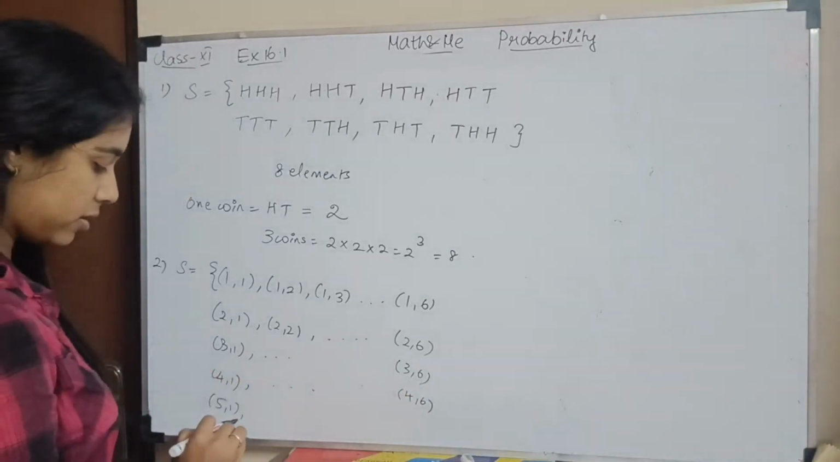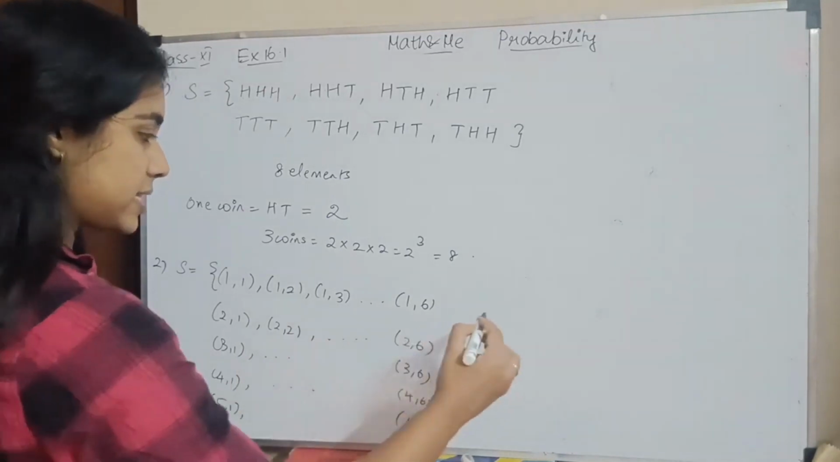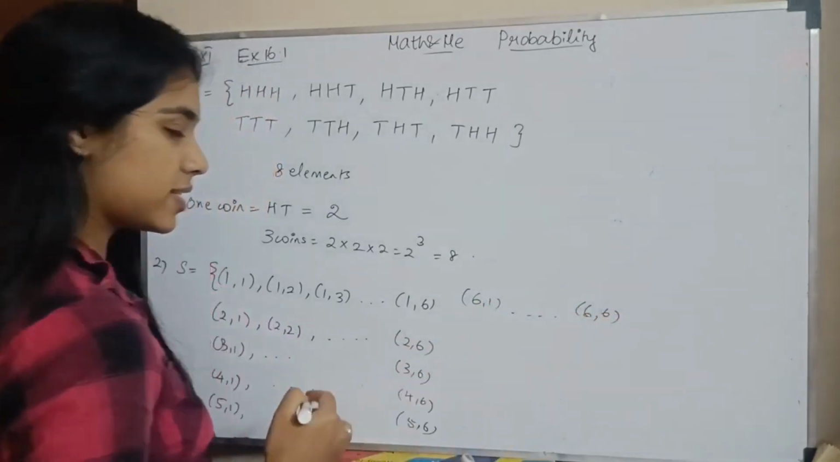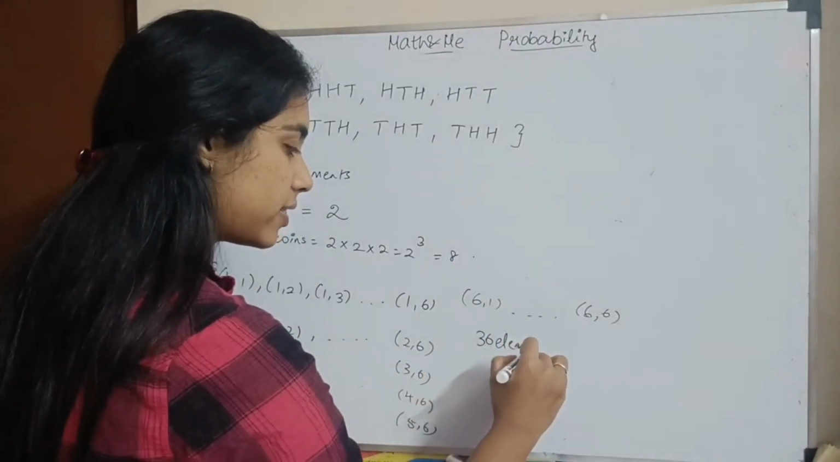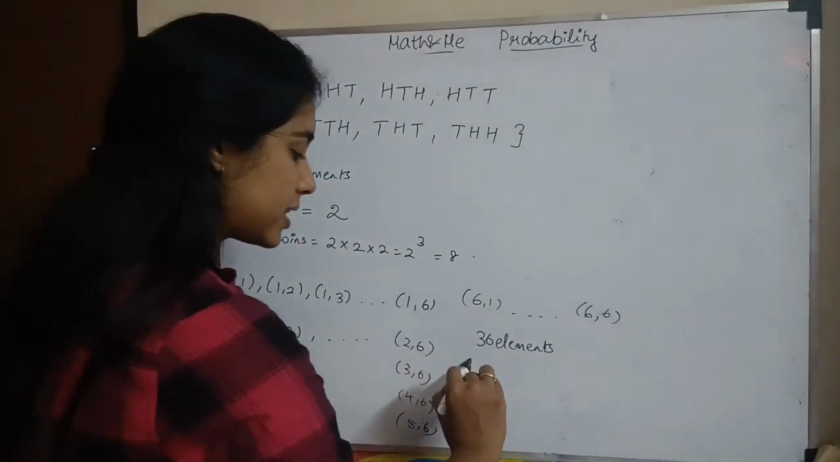5, 1 and so on 5, 6. Last line 6, 1 and so on until 6, 6. So how many elements do you have? 36 elements. We just saw it in the example question. You have 36 elements. So how many are there in a die?